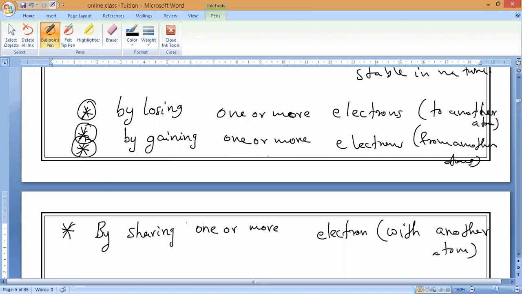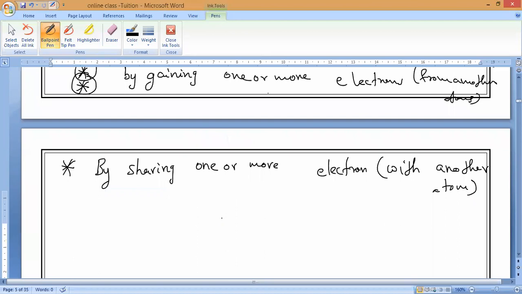Yes, sir. That is called sharing. Is it okay, guys? Are you clear, everybody? Any doubts? Yes, ask, sir. So now, you can observe very carefully here.